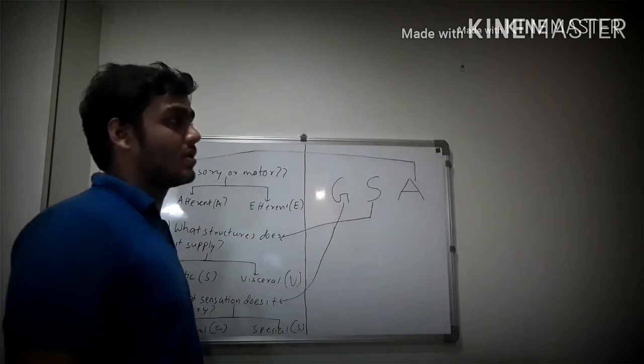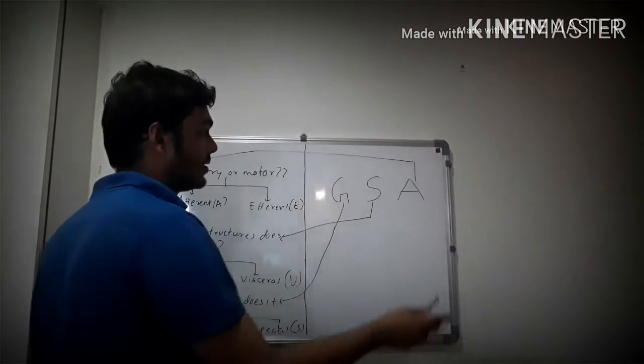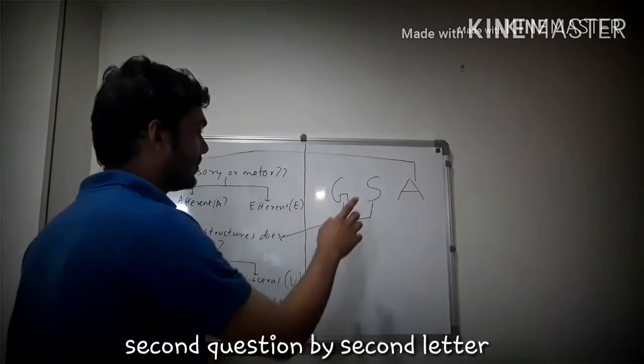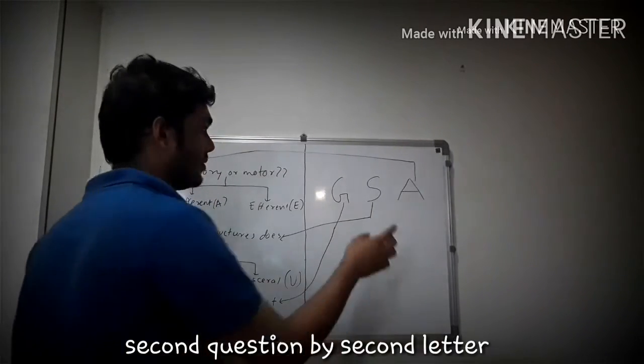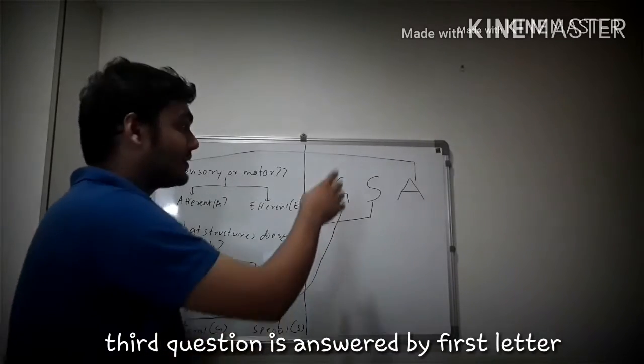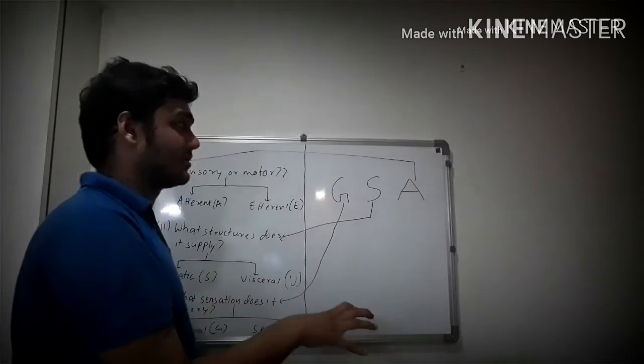Question: is it sensory or motor? We have A, so the fiber is afferent, that is sensory. Secondly, what structures does the fiber supply? It supplies certain derivatives of somites. And lastly, what sensation does it carry? This question is answered by the first letter of the name, the G, which stands for general. So it carries general sensations.